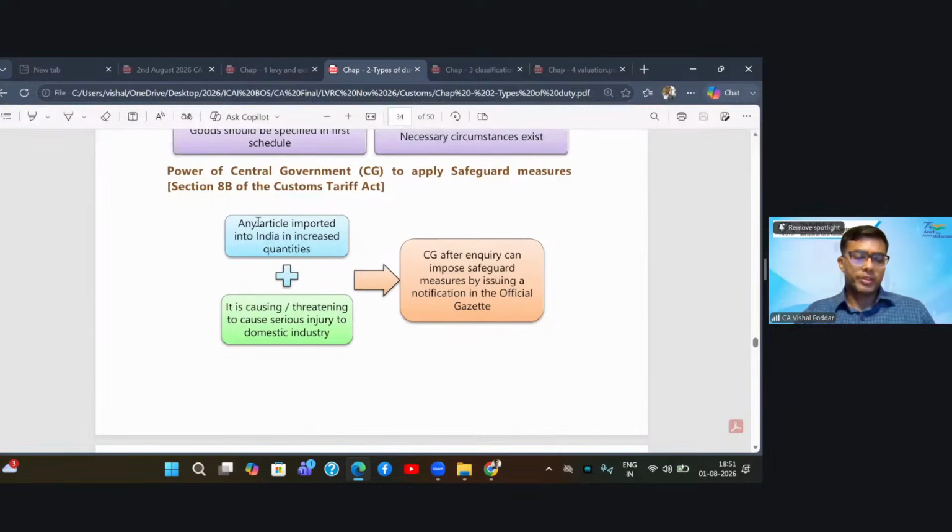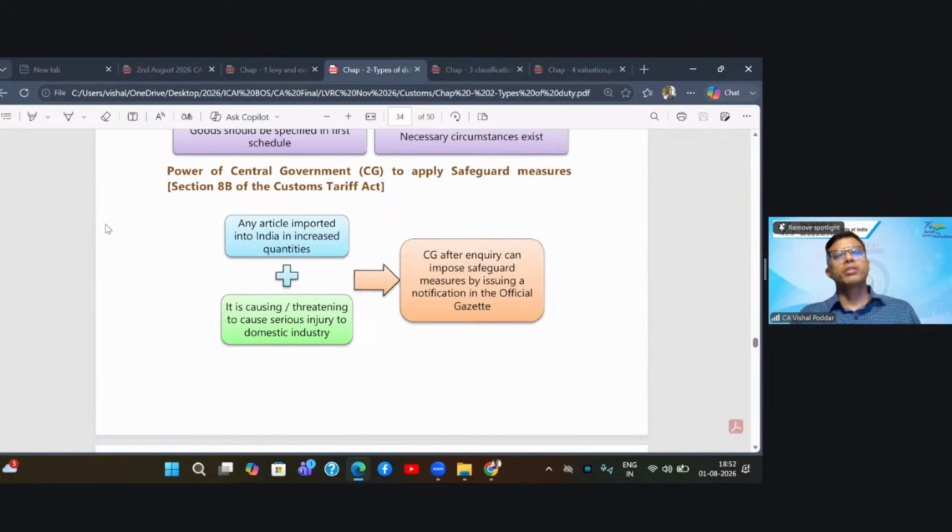Now coming to some other duties of customs. So we have studied basic customs duty, we have studied the customs social welfare surcharge or cess, and we have studied the IGST. Now we come to some other duties which are customs duties only. These are also called protective duties. Why? Because they are levied in situations where the government feels that huge importation is affecting or has already affected or may affect our industries, our economy. So to protect them, the government is empowered to impose these protective duties.